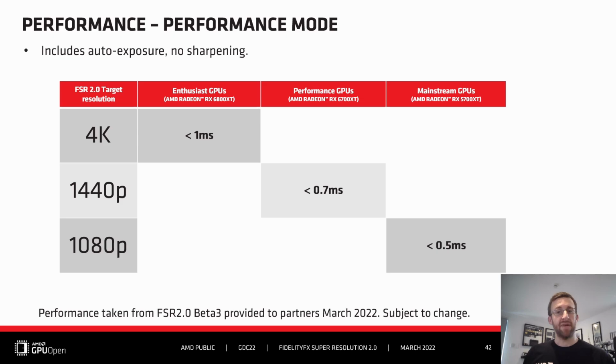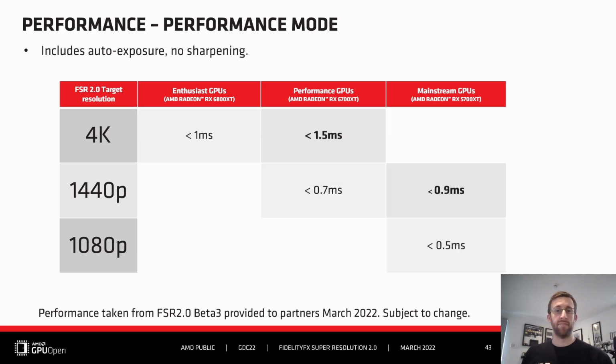An AMD Radeon RX 6700 XT manages a 720p to 1440p upscale in less than 700 microseconds. With our performance and mainstream tier GPUs, like the AMD Radeon RX 6700 XT and previous generation AMD Radeon RX 5700 XT, gaming at the next resolution up is possible using FSR 2.0.